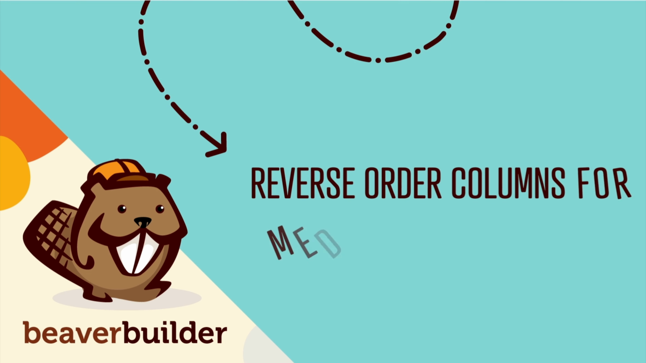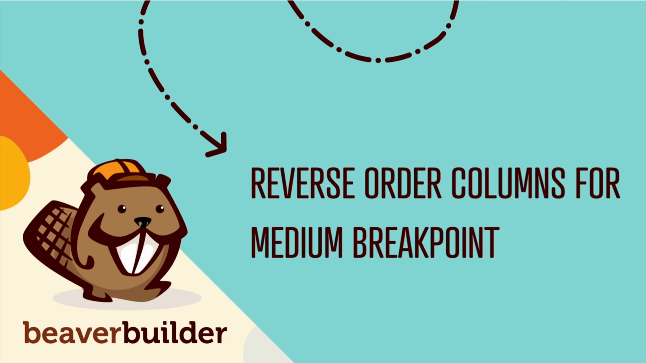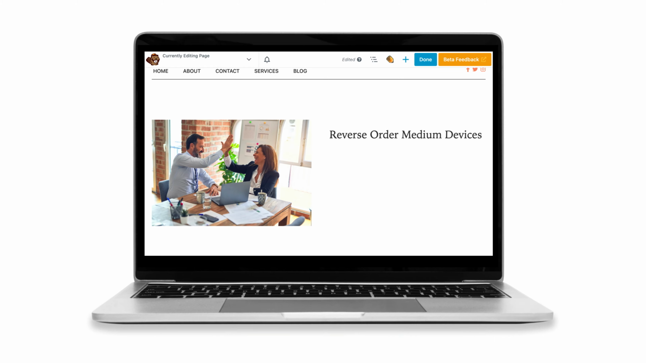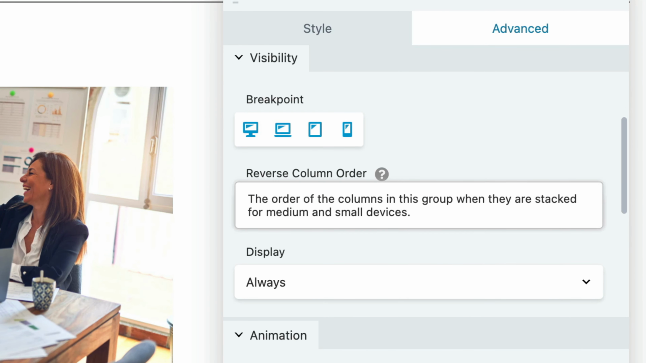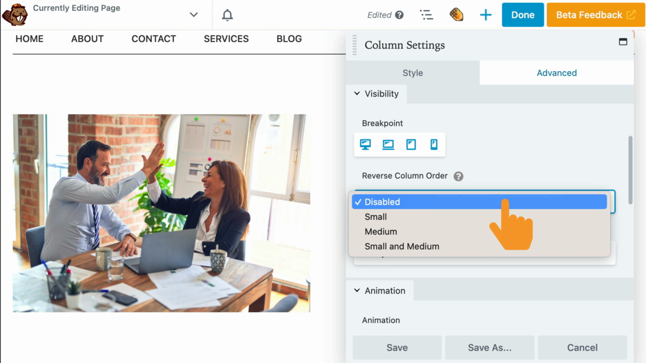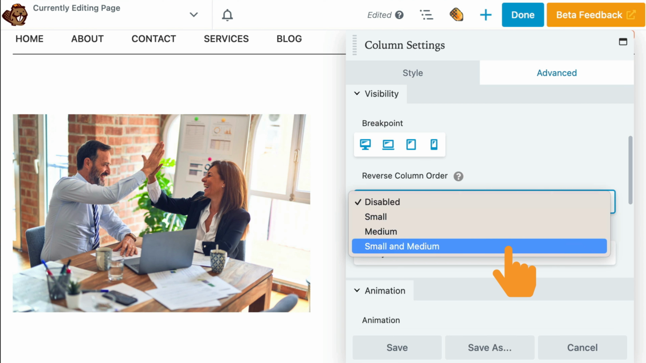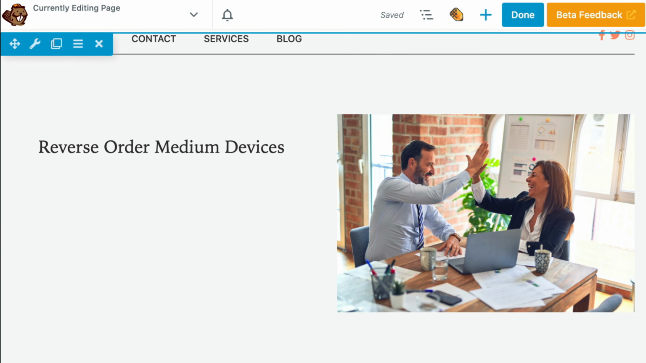Lastly, you now have the ability to reverse the order of columns for the medium breakpoint. This feature allows you to change the order of columns on your website for medium devices. Whether you're a beginner or an experienced web developer, we hope these updates will help you to create beautiful, functional websites that engage and convert audiences.